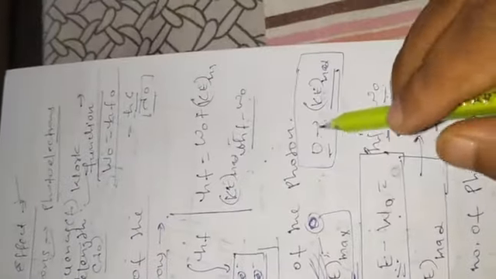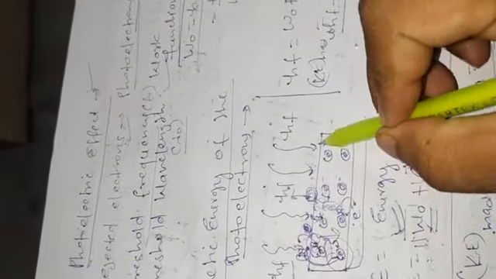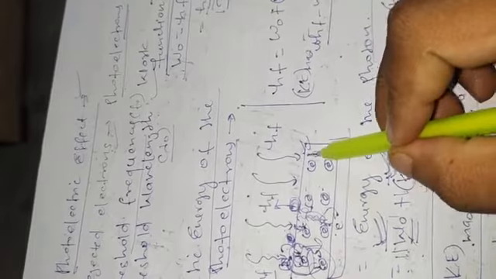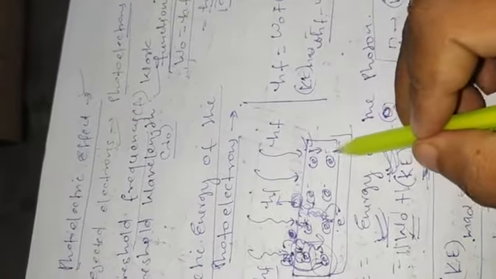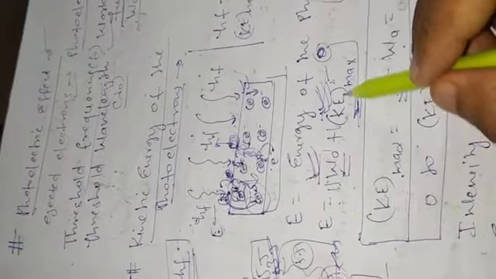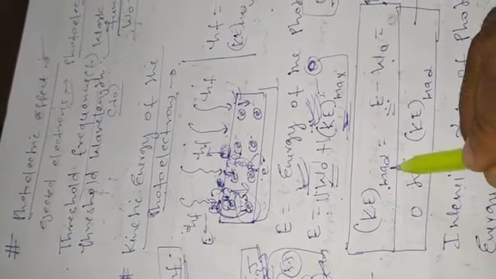The energy of the ejected electrons varies from 0 to maximum kinetic energy. As we move away from the metal surface, the kinetic energy of the electrons decreases. Here is the equation: E is equal to W naught plus maximum kinetic energy. From here we can write maximum kinetic energy is equal to E minus W naught.